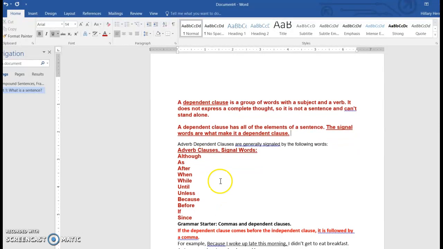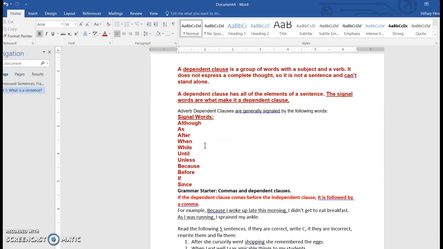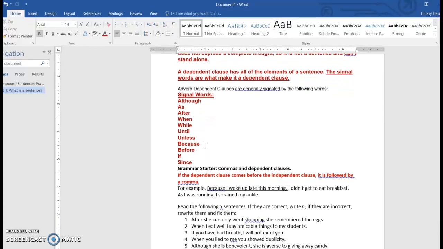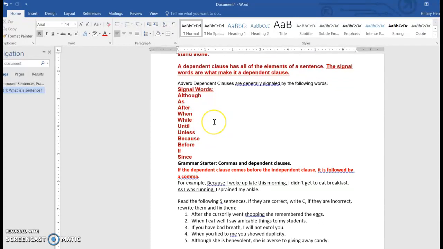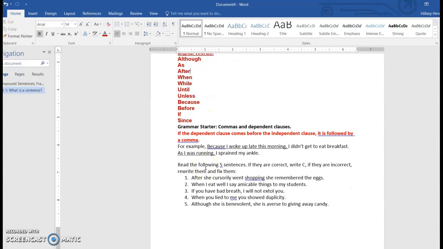These are your signal words. So I'll delete that. You don't need to know it's an adverb clause. Signal words such as although, as, after, when, while, until, unless, because, before, if, since. These are all signal words. So here's the common rules for dependent clauses.